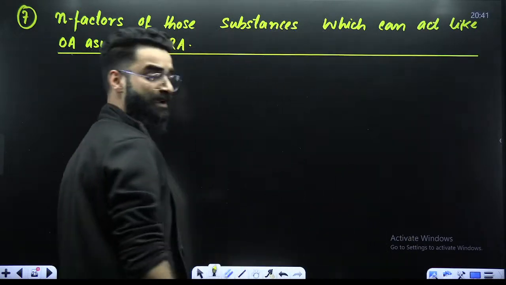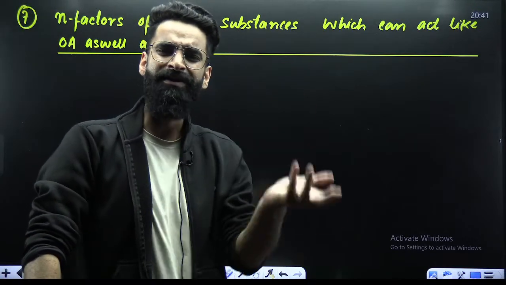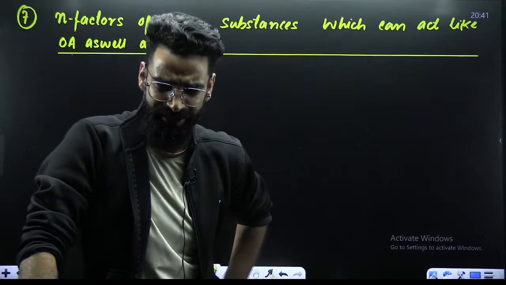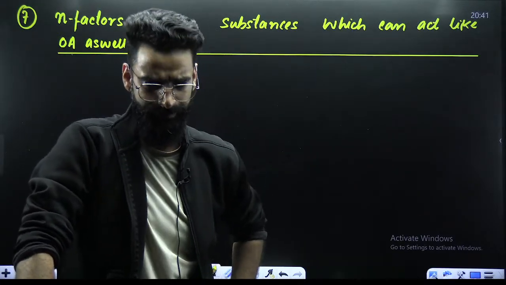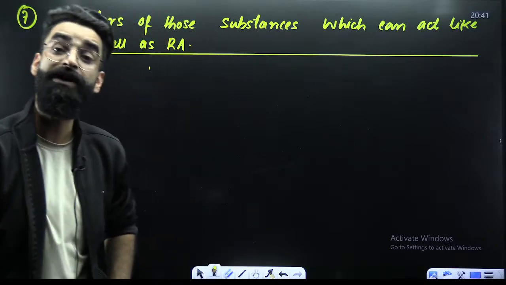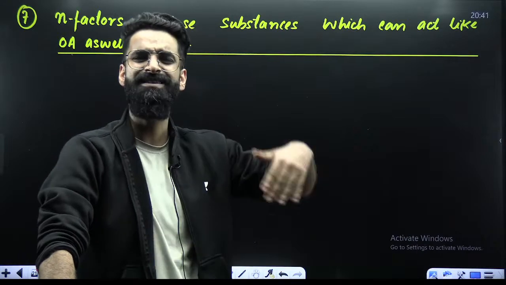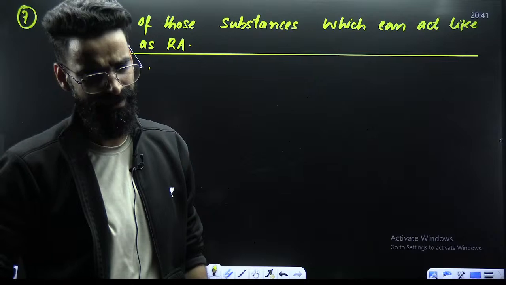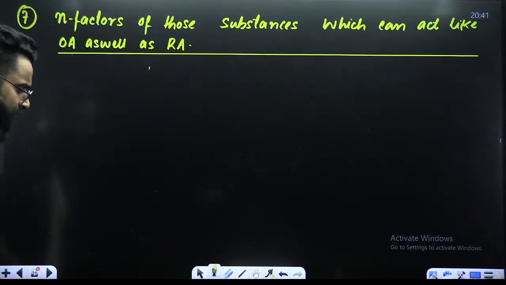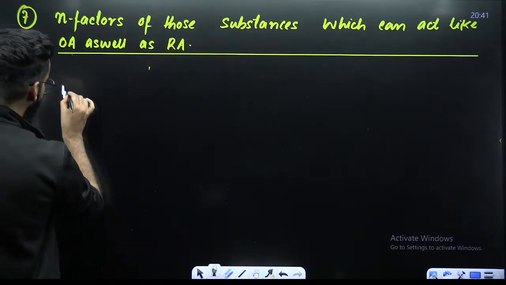My dear students, there are some compounds which in one reaction will behave like the oxidizing agent, and in some other reaction, it will behave like the reducing agent. There are some compounds which show the dual nature. For example, you have got H2O2.